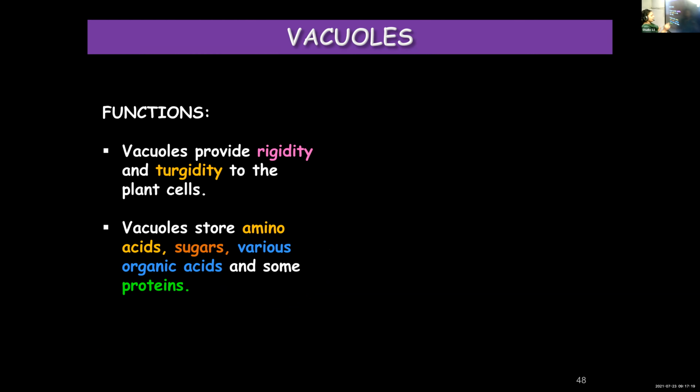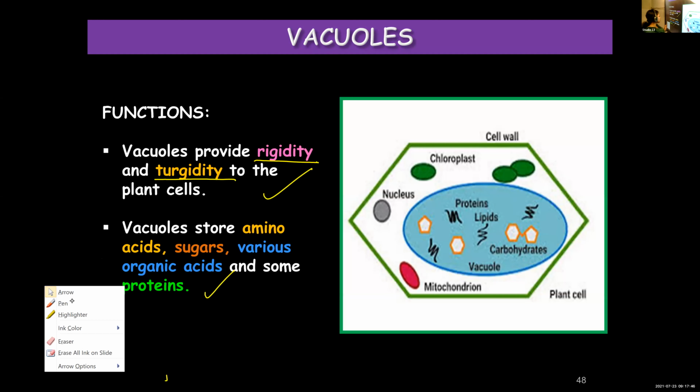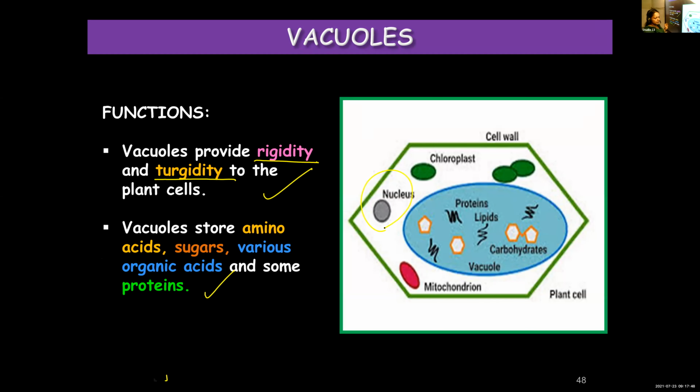Once again, vacuoles provide rigidity and turgidity to the plant cells. Second point, they store sugars, amino acids, organic acids, proteins, etc. So here you can see a picture where a plant cell has a large vacuole at the center, pushing the nucleus towards one side, with the different substances stored in it.